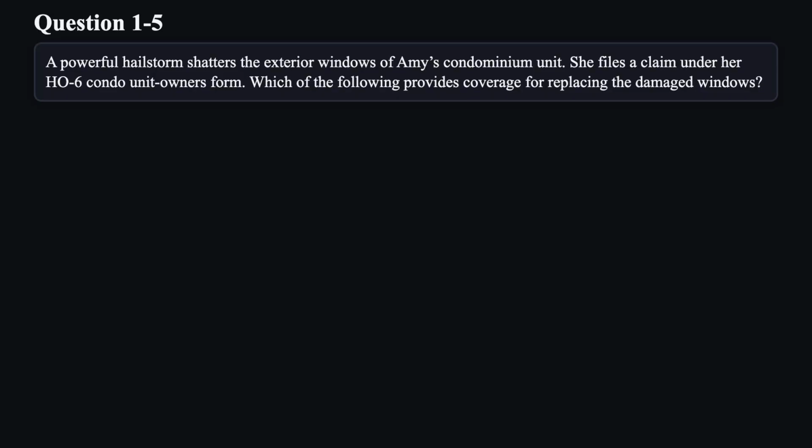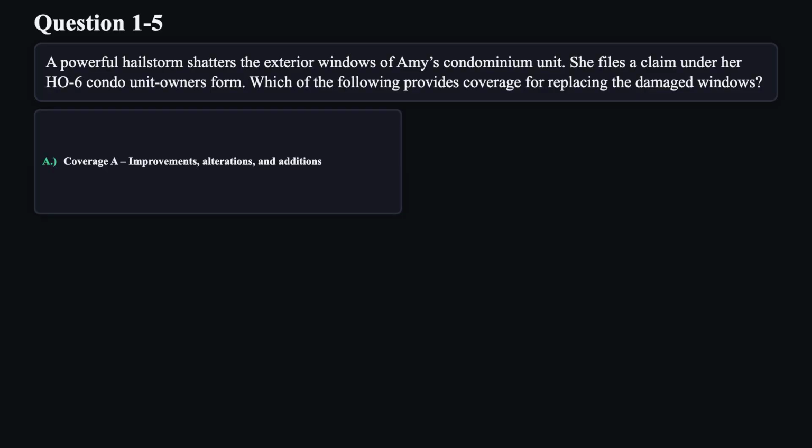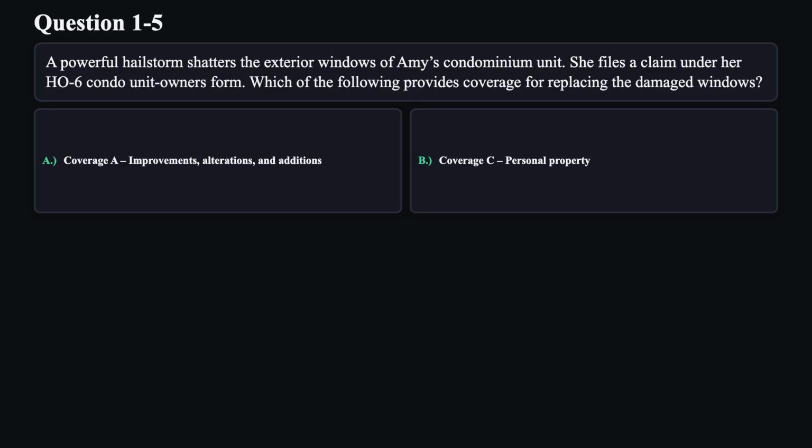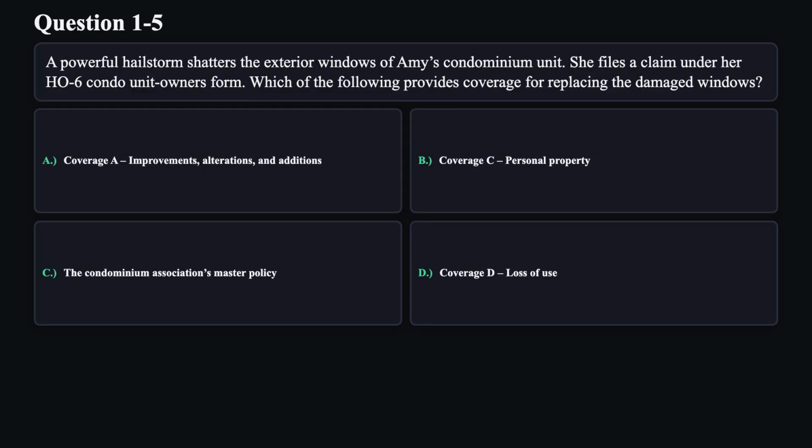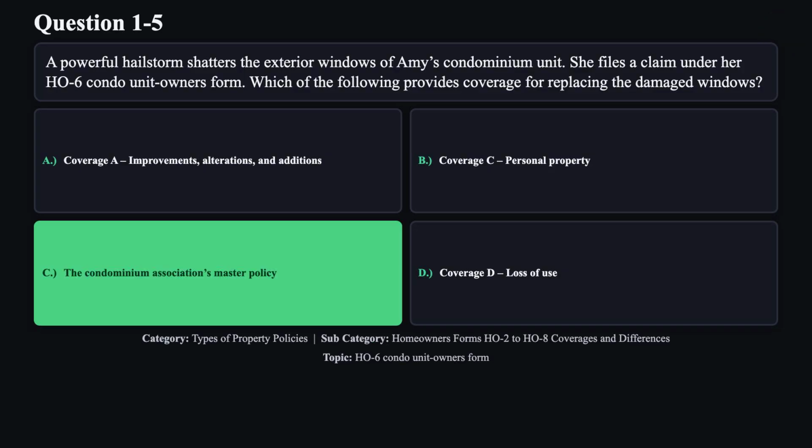Question 5. A powerful hailstorm shatters the exterior windows of Amy's condominium unit. She files a claim under her H06 condo unit owner's form. Which of the following provides coverage for replacing the damaged windows? A. Coverage A, improvements, alterations, and additions. B. Coverage C, personal property. C. The condominium association's master policy. D. Coverage D, loss of use. The correct answer is C.